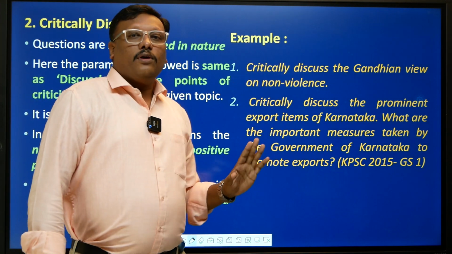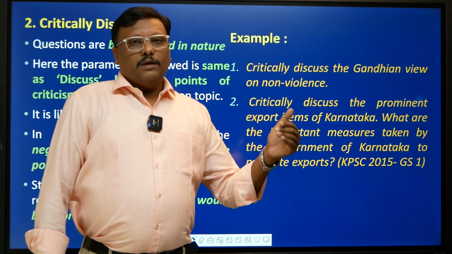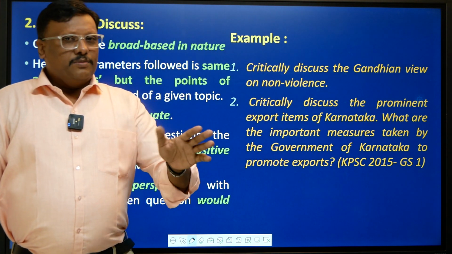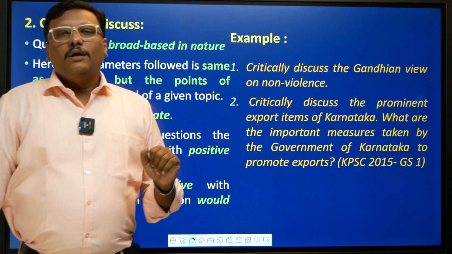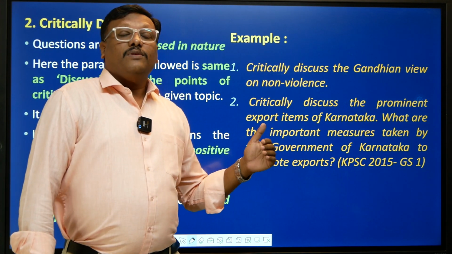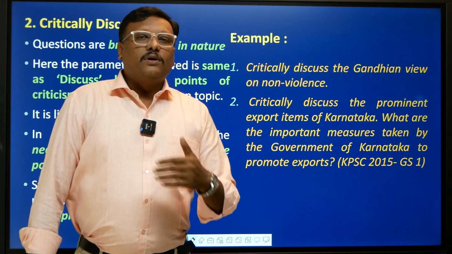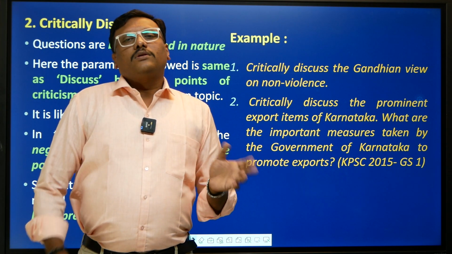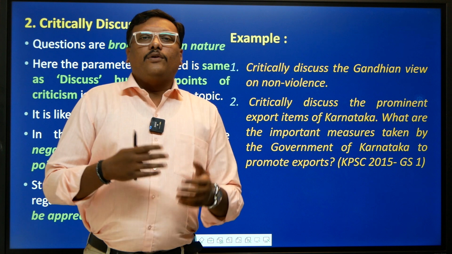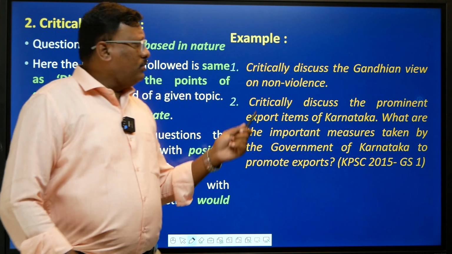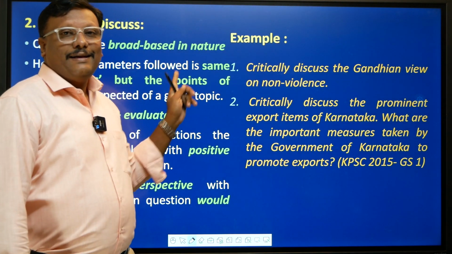of Gandhian non-violence were, and how, for example, we had the extremists or the revolutionary terrorists who did not actually believe in the concept of Gandhiji's non-violence, right? So his concept did not inspire others also, and it also had inherent drawbacks when you talk about a mass movement, right? So that is how you have to progress with critically discuss sort of